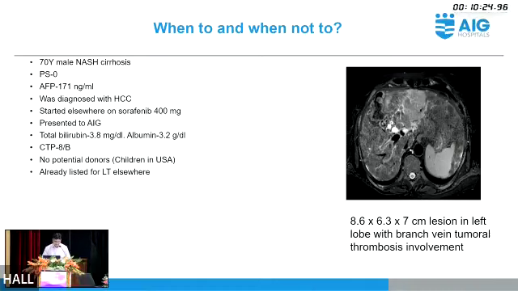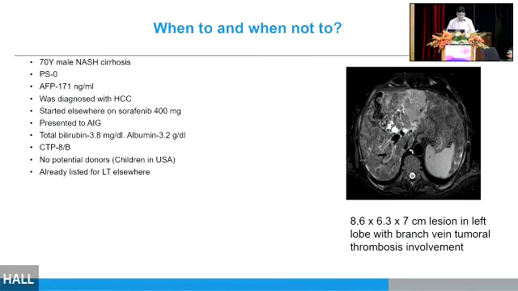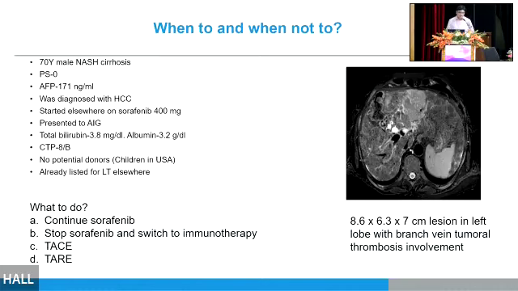70-year-old male, NASH cirrhosis again, a good performance status, alpha-fetoprotein 171, diagnosed and started on sorafenib elsewhere. His bilirubin was 3.8, albumin 3.5 at the time of presentation to AIG. Child 8B, no potential donors, already listed for transplant. What should we do? Should we continue sorafenib, stop sorafenib and go to immunotherapy, to a TARE, SBRT or TACE?